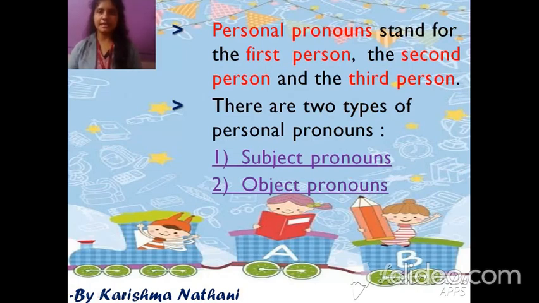Personal pronouns stand for the first person, the second person and the third person. As we know, first person means I, we. Second person is you, you. And the third person is he, she, it and they. There are two types of personal pronouns. First is subject pronouns and second is object pronouns. Let me see what's that.